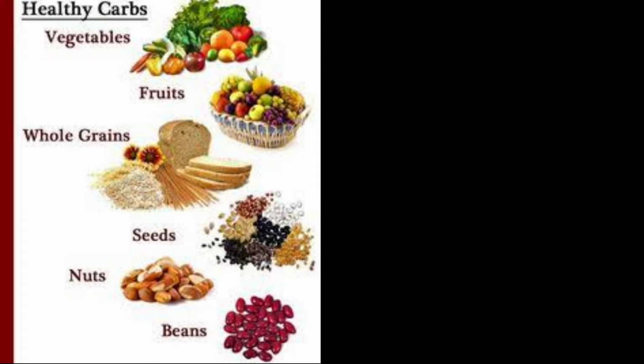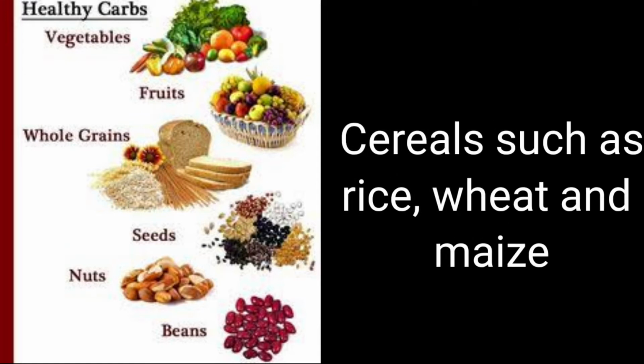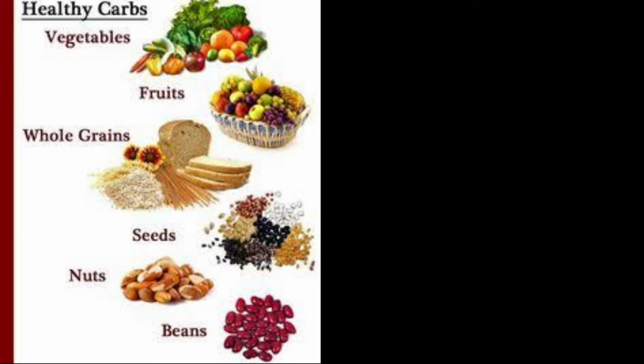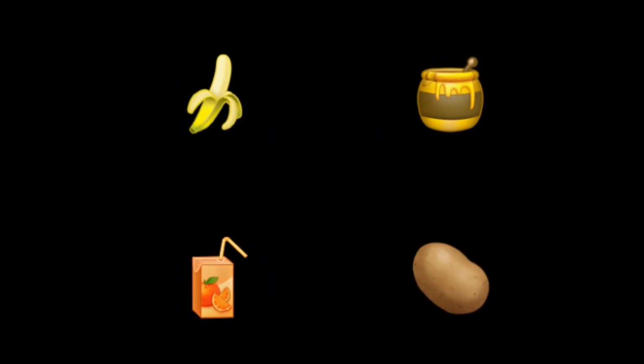Which are the food examples of carbohydrates? Cereals such as rice, wheat and maize contain carbohydrates. Fruits like bananas, honey, fruit juice and potatoes also contain carbohydrates.